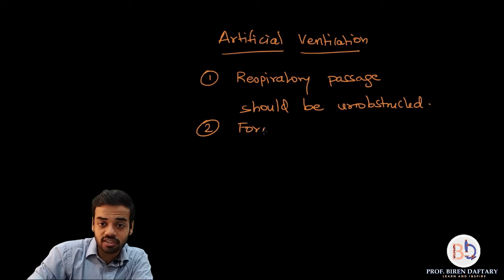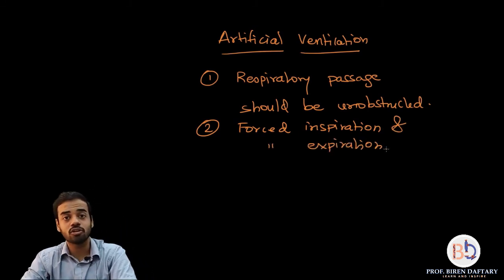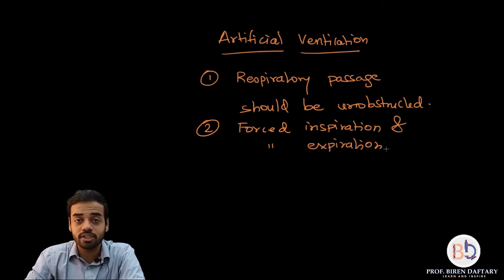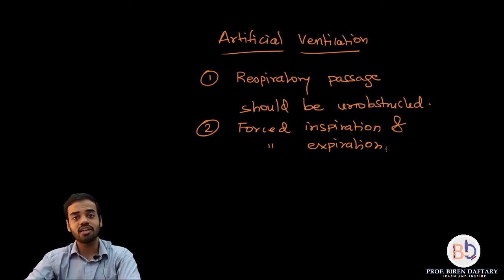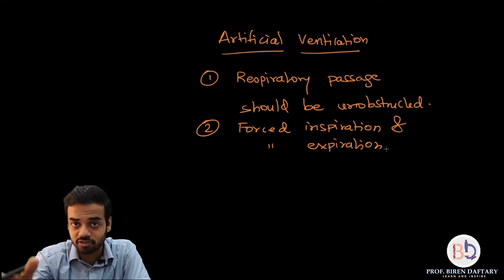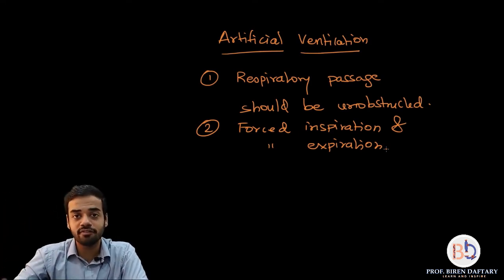So forced inspiration has to be done and forced expiration has to be done, because that person cannot breathe on his or her own, correct? So that's why you need to do that. If the machine is doing it, then obviously the machine will take care of both these things. But if a person is performing this procedure of artificial ventilation, then these two points are very, very important.